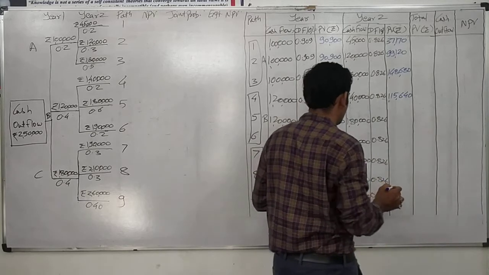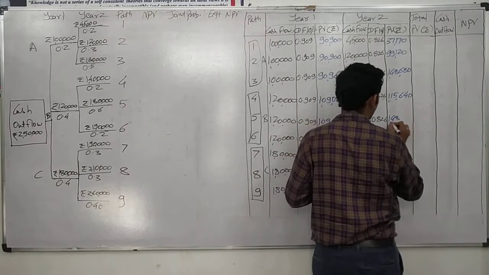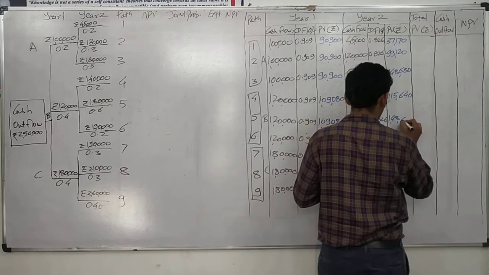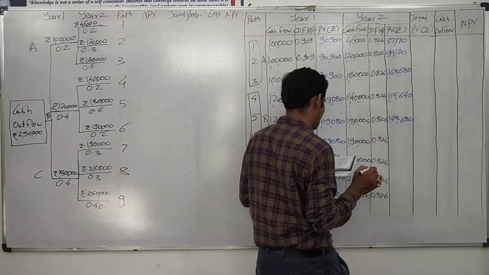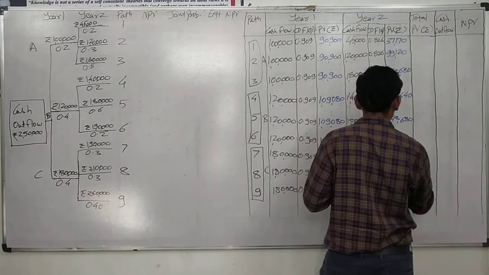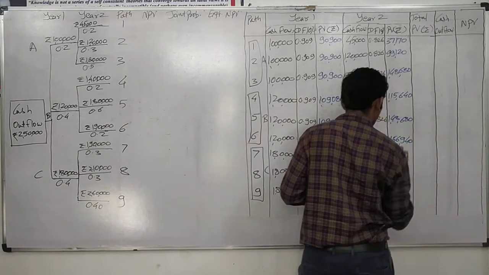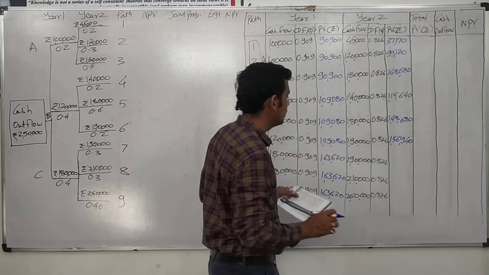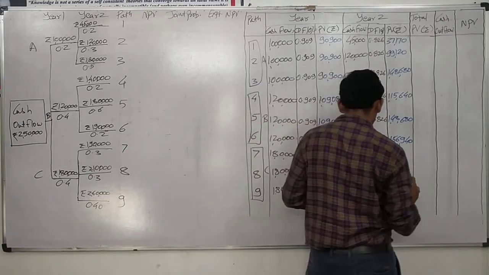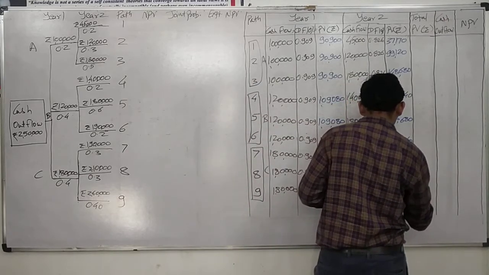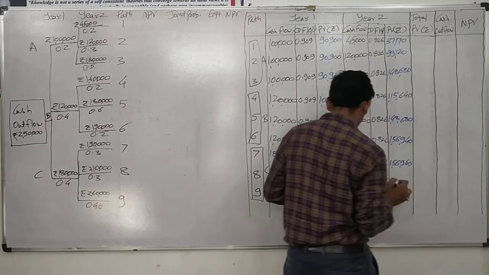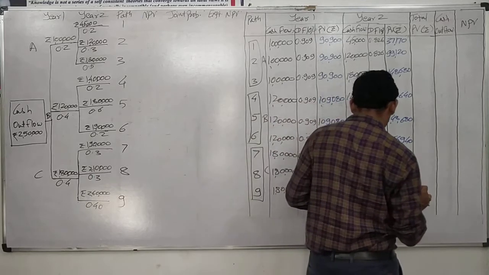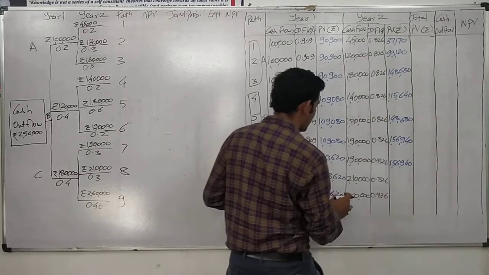For the fifth path it is 1,48,680. Then for the sixth path it is 1,56,940. For the seventh path, again 1,90,000 into 0.826 equals 1,56,940.